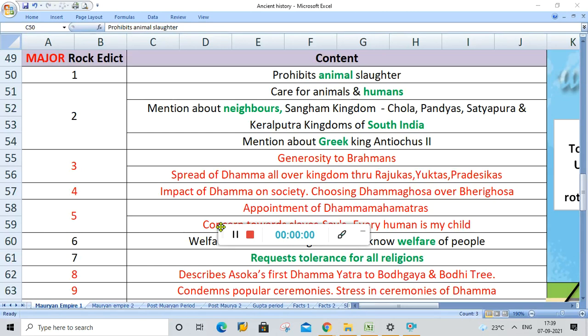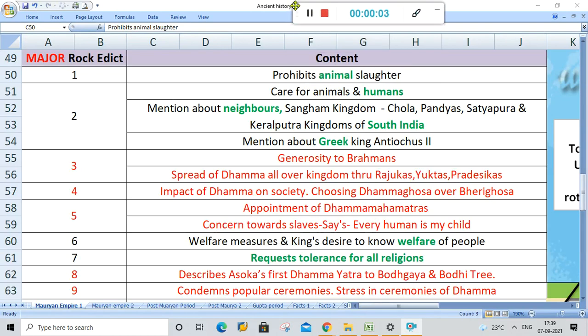Hi everyone, welcome to another session of this mini revision series of ancient history. In the previous class, we completed studying about the Mahajanapadas and the Magadhan Empire. In today's class, we will be studying how the Magadhan Empire was taken over by the Mauryan kings.